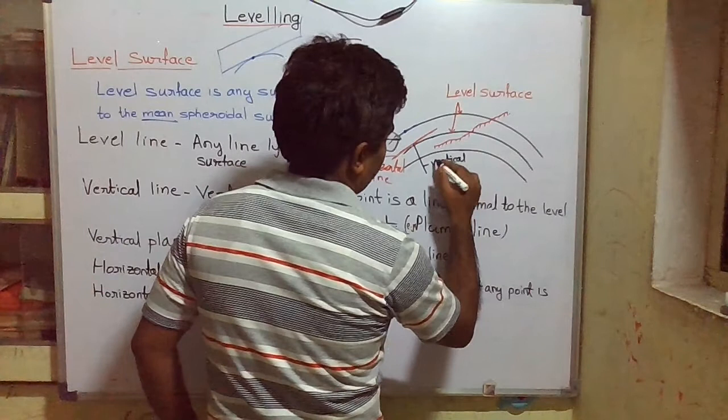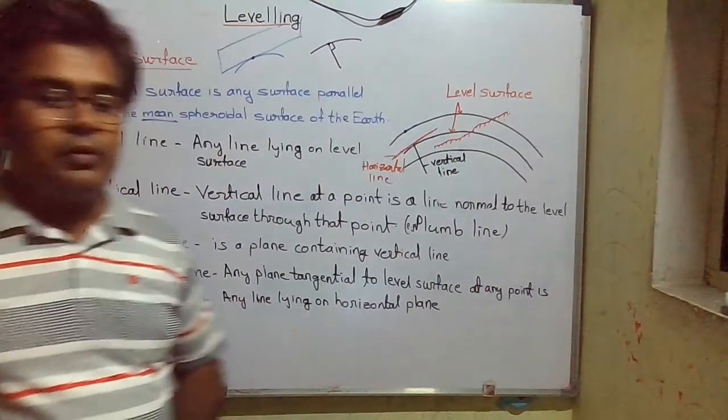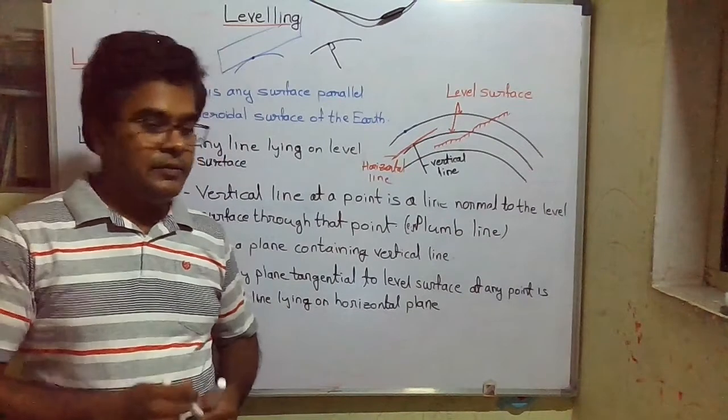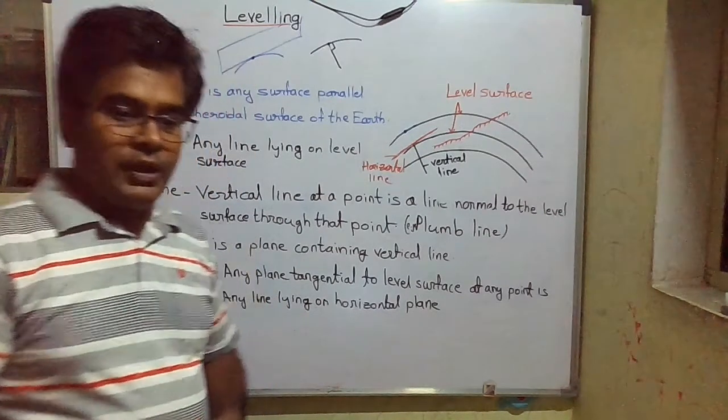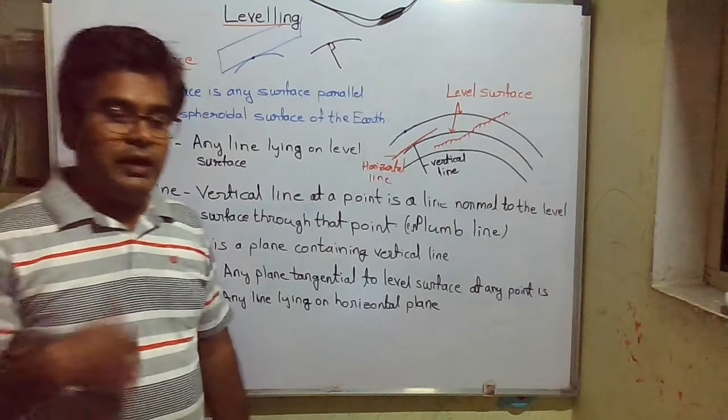Okay, this horizontal line is perpendicular to the plumb line at that point. Okay, clear up to this? Let us move towards the next term.